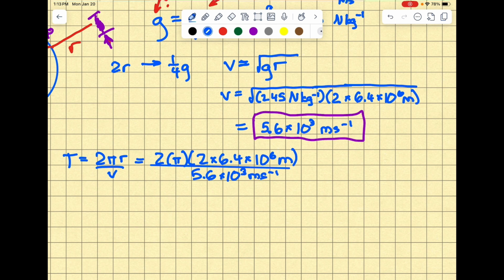So it looks like our meters are going to cancel out. We're going to have 1 over 1 over seconds, which is equal to seconds, which is the right unit for time period.